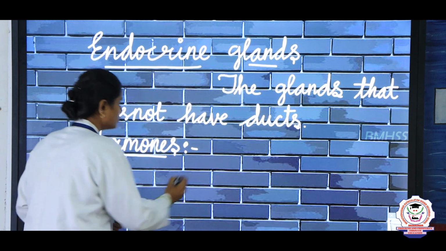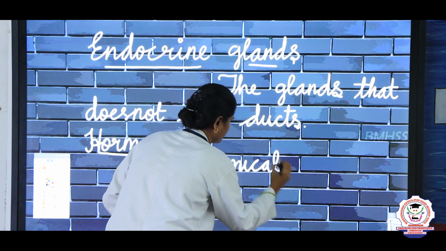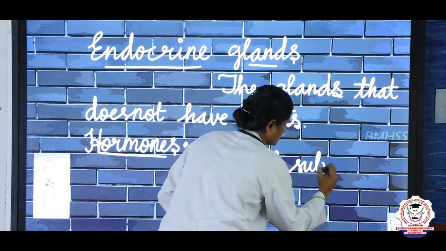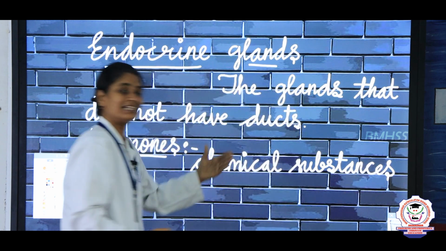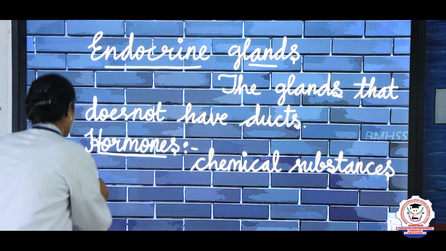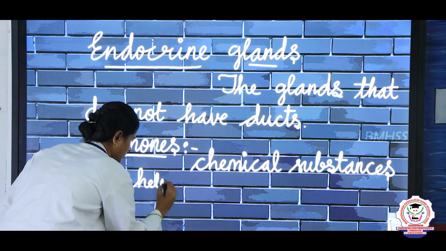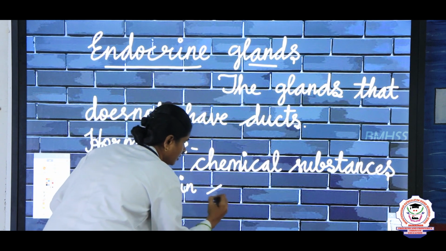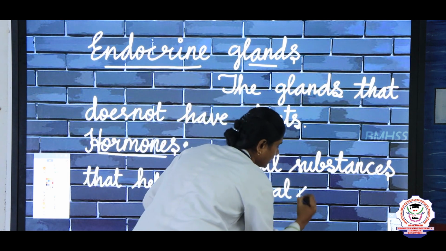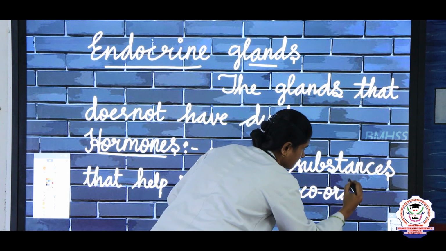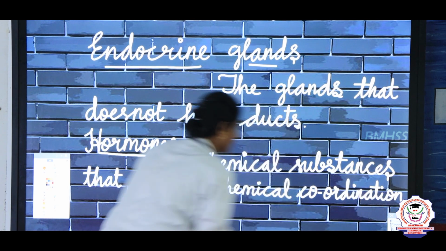So, hormones are chemical substances that help in chemical coordination in the living beings.